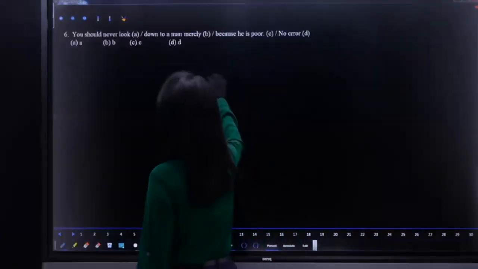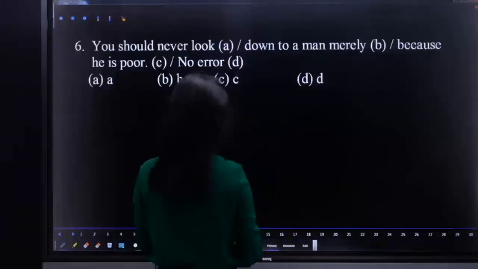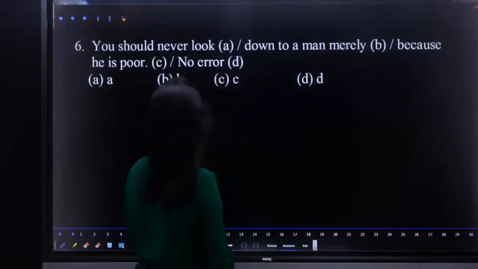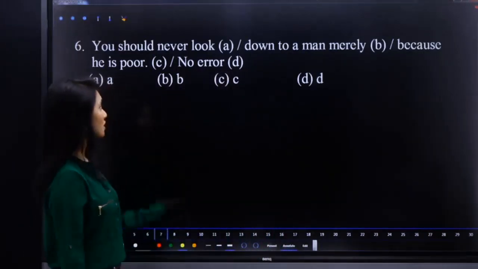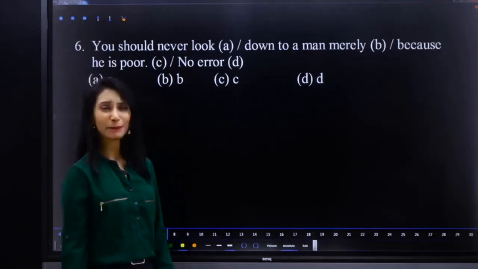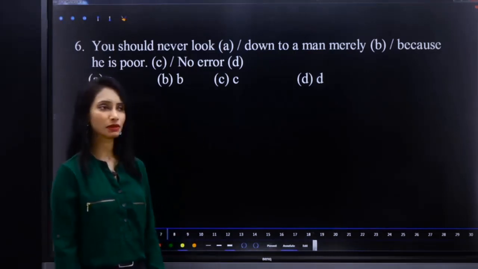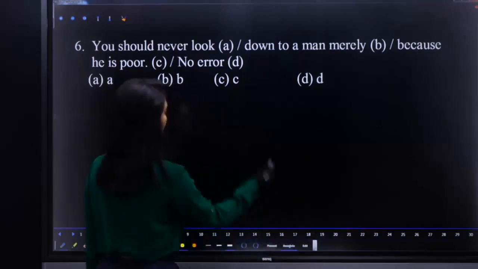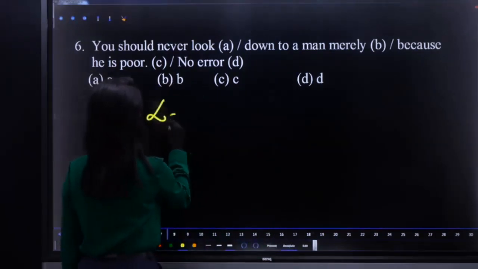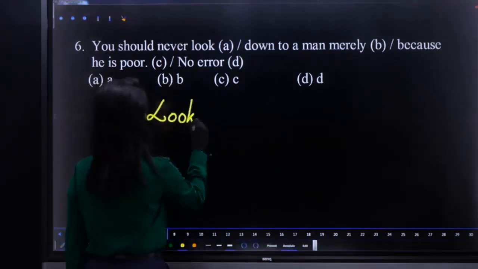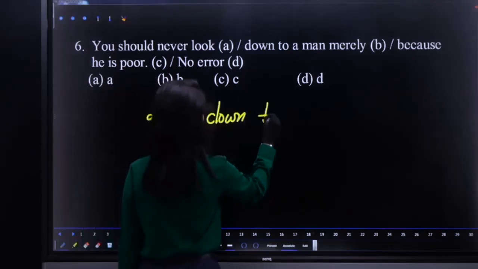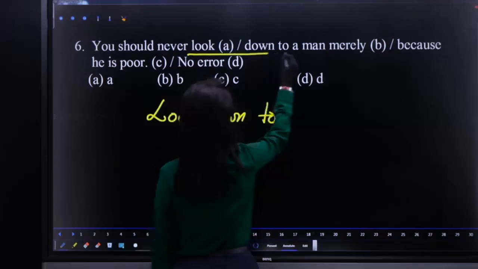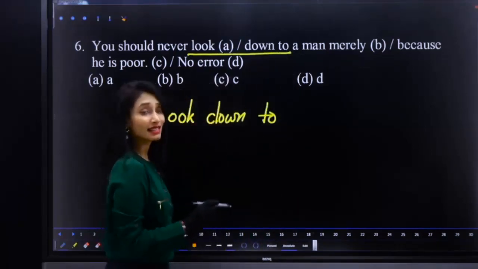You should never look down to a man merely because he is poor. What is the error? The error is related to the phrasal verb look down to. Look down to is not correct.